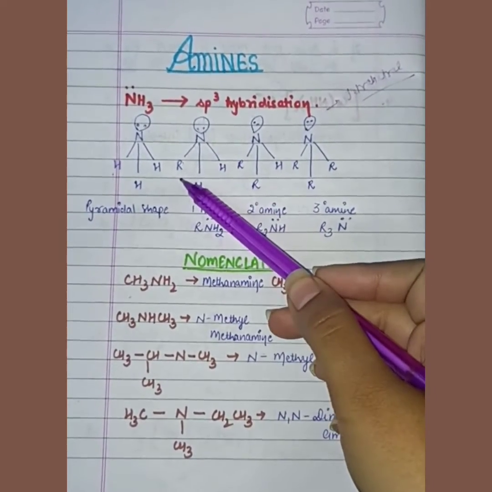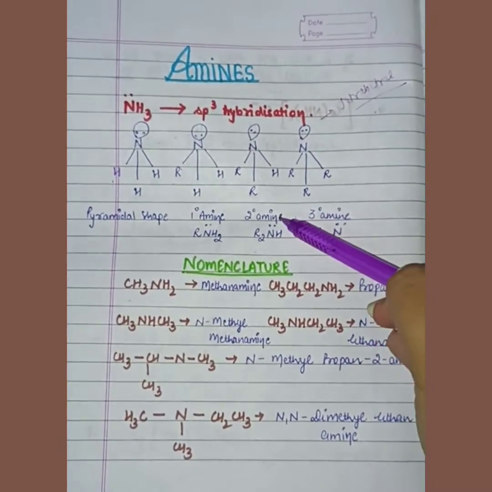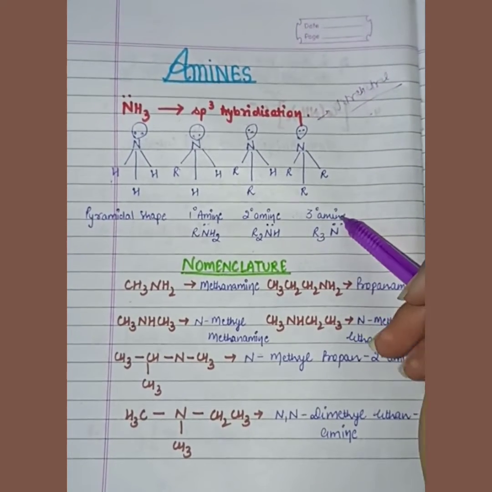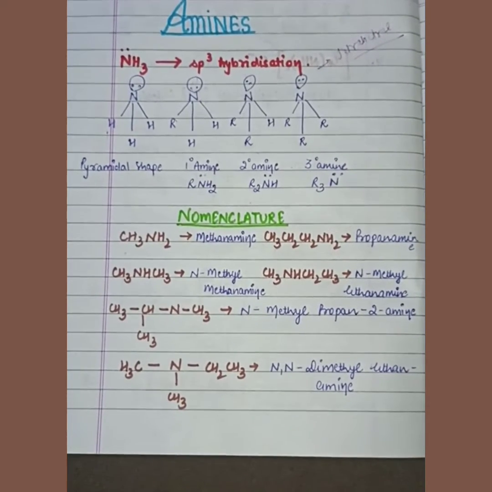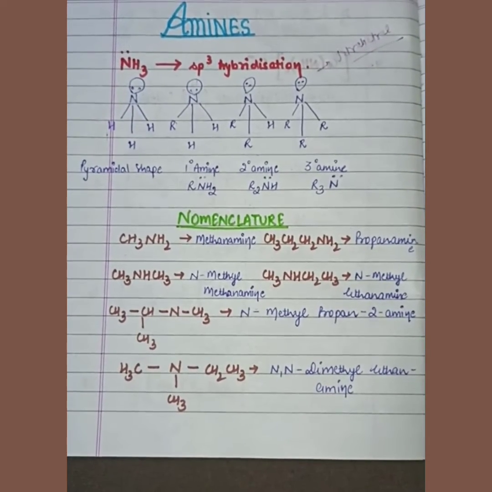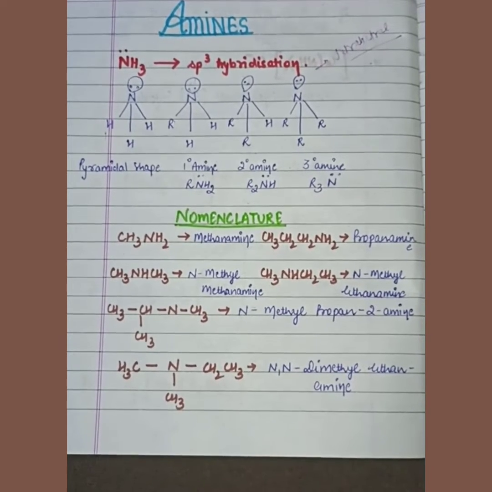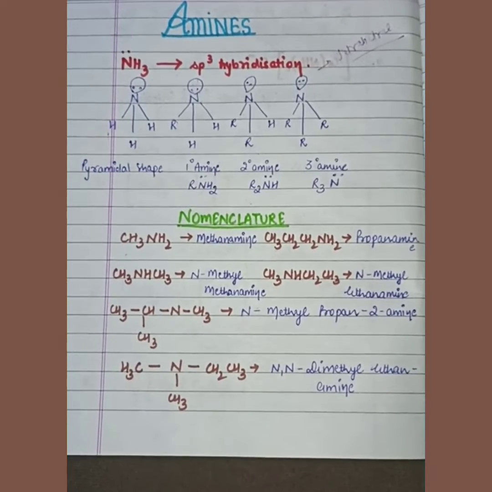Nitrogen with 1 alkyl group is called primary. Nitrogen with 2 alkyl groups is called secondary. Nitrogen with 3 alkyl groups is called the tertiary amine. Its nomenclature is also there, and you have to read thoroughly and study well, so you can attempt a question in your exam.